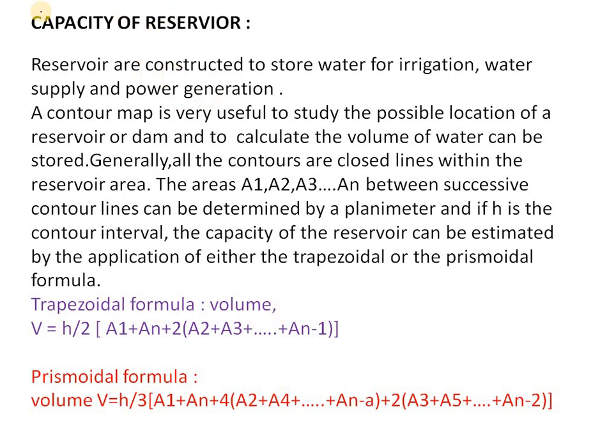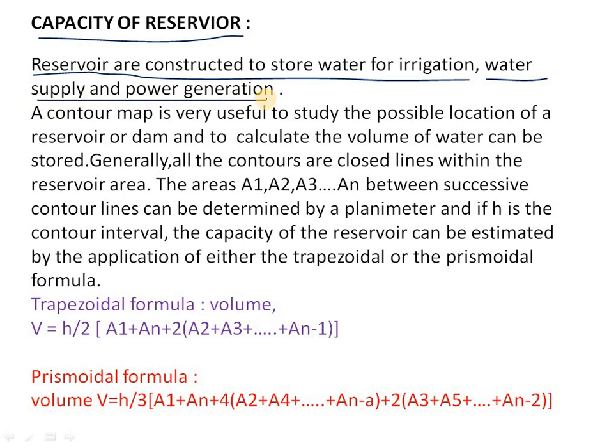Here our topic is the capacity of a reservoir. This is a very important topic for reservoir calculations. Reservoirs are constructed to store water for irrigation, water supply and power generation.